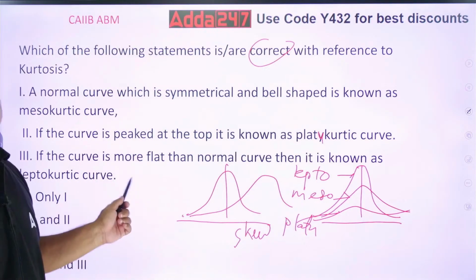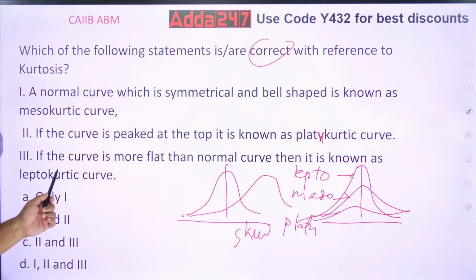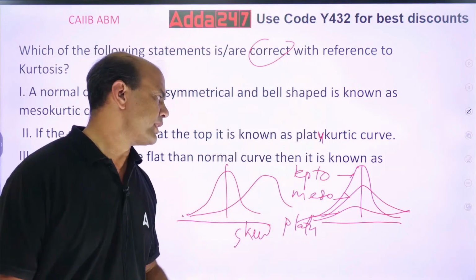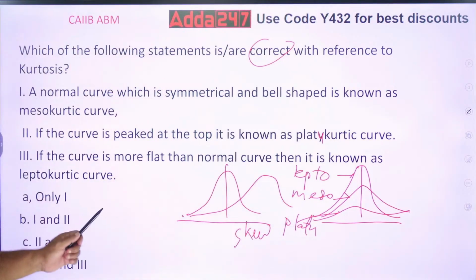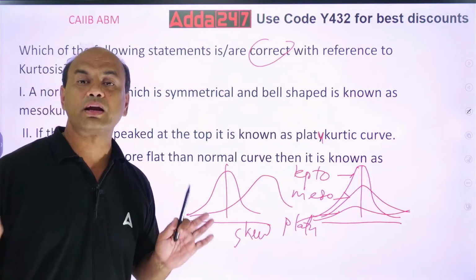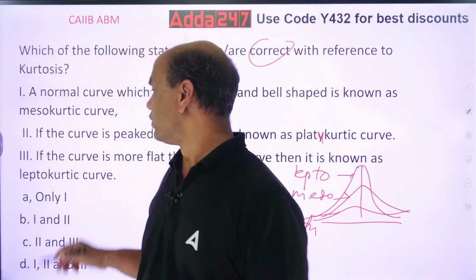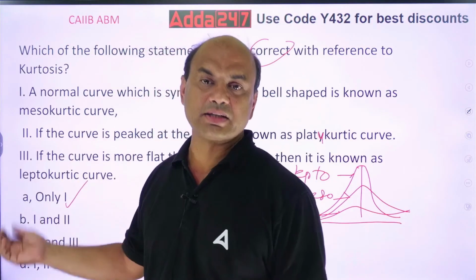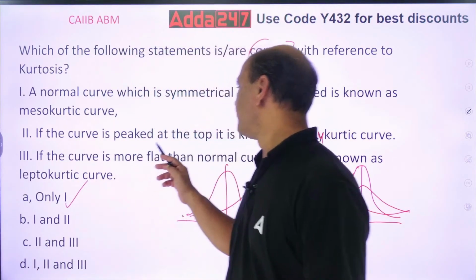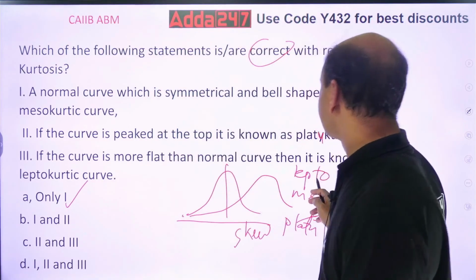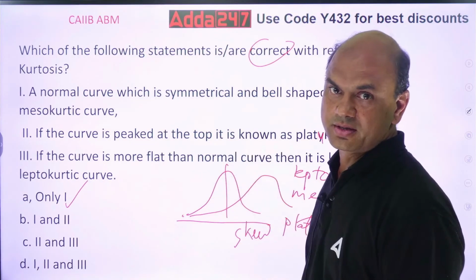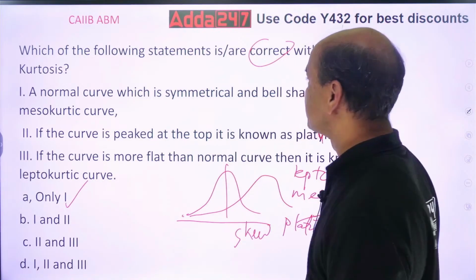What about the third one? If the curve is more flat than the normal curve, meaning more flat than the meso curve, it is known as lepto. No, it's meso. So the only correct answer over here is only one. These two are exactly interchanged. If the curve is peaked at the top, it is called leptokurtic. If the curve is flatter, it is called platykurtic. Got it? The difference?